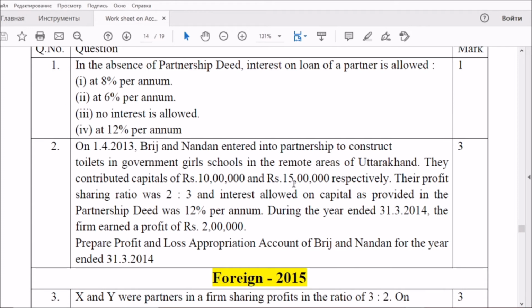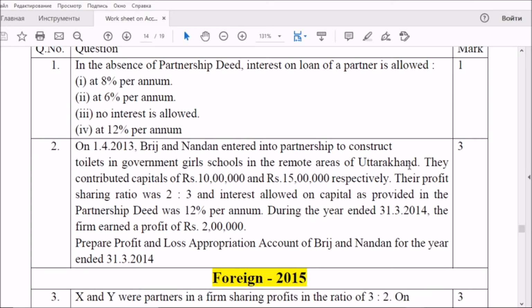What to do? We have to take the proportion of interest on capital, then we will distribute the total amount of 2 lakh in the ratio of that proportion of interest on capital. Please keep in mind the same type of question is repeated in the coming years also, as you can see from this worksheet.